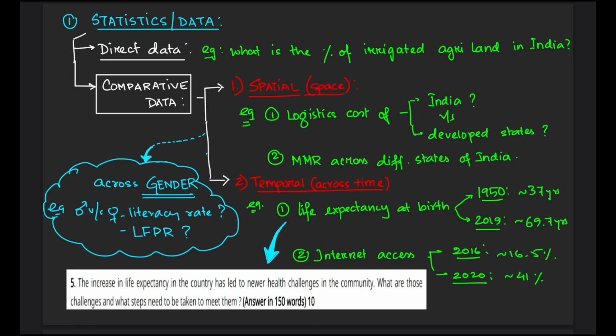Another form of comparative data which has a kind of limited use is across gender. For example, comparing between male and female literacy rate or labor force participation rate. So this is one way of doing value addition to your answers. If you have such data, then you can definitely quote them in order to give some extra spice to your answers.